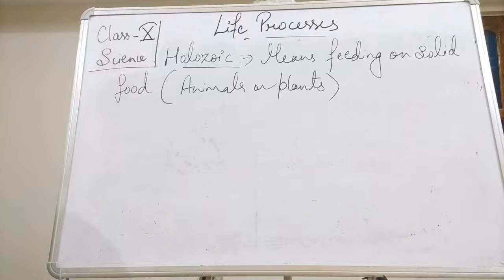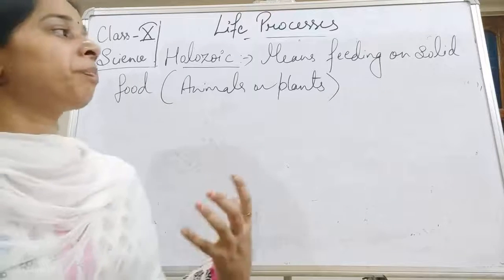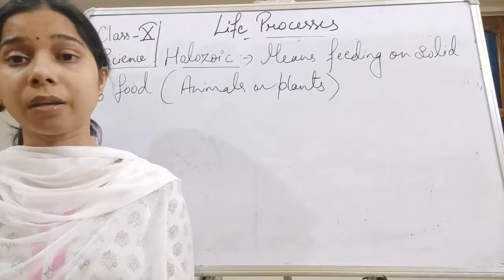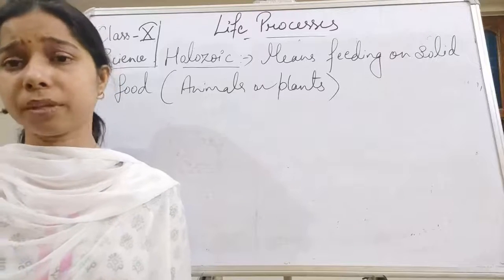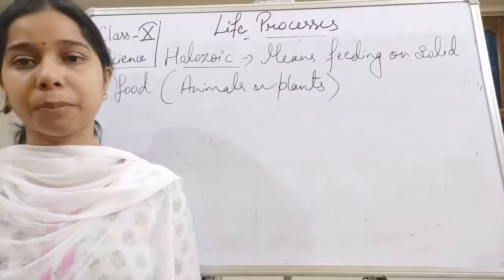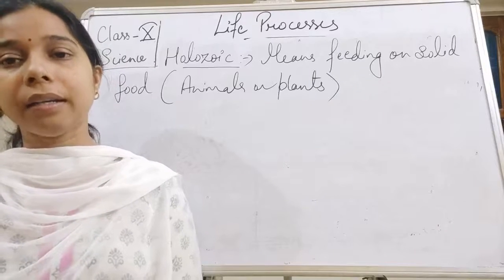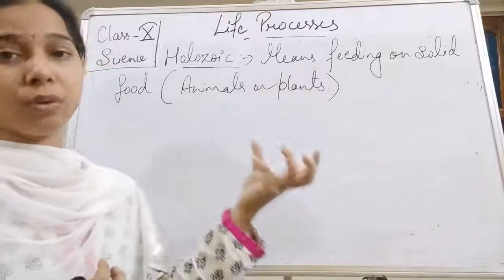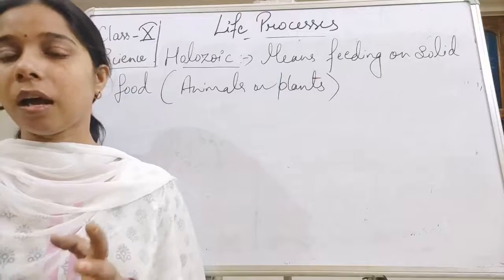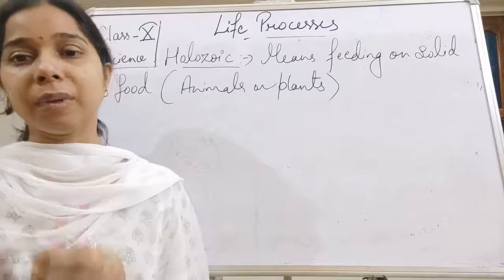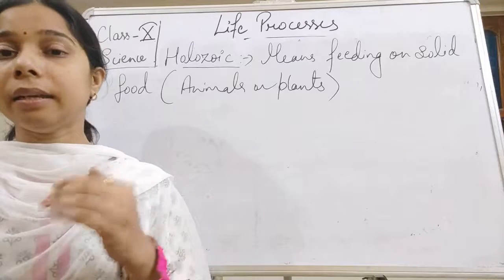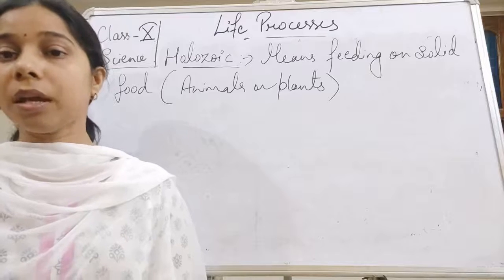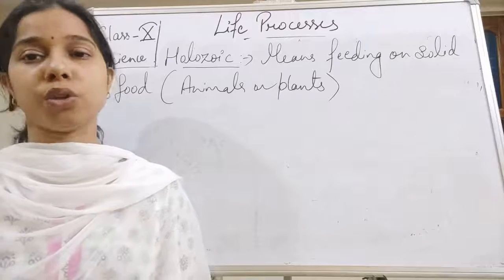Basically what happens, you see, is that most of the animals, including human beings, take solid food, or a complex food material. This process of taking it in is called ingestion, and finally it will be broken down into simpler forms, because when we take a complex solid food, it is broken down into simpler ones, so it gets digested and absorbed to each and every cell of our body. So this is the holozoic mode of nutrition.